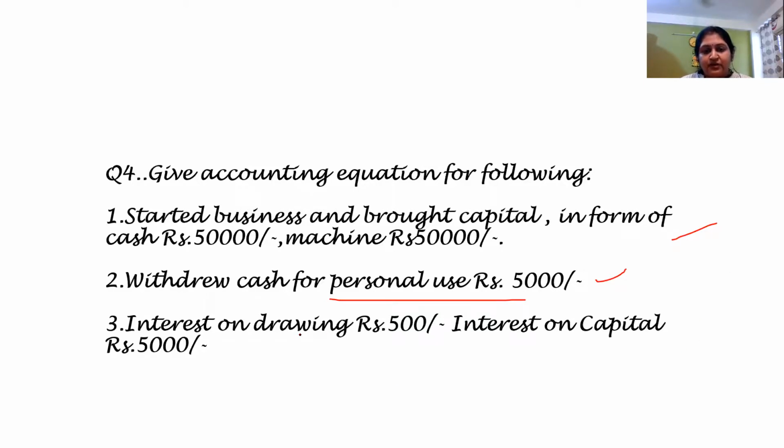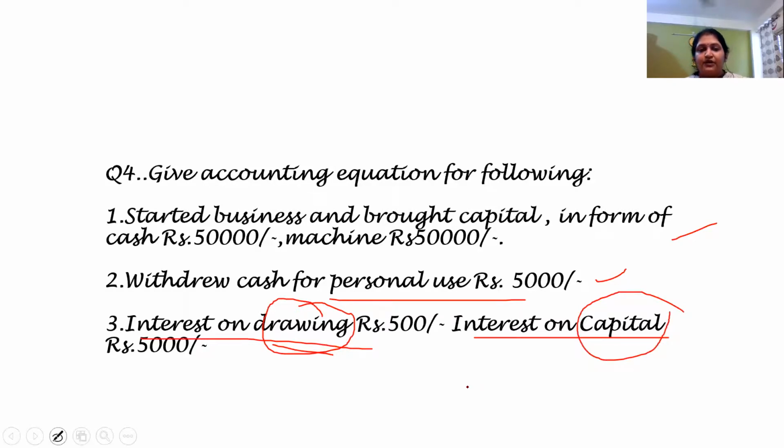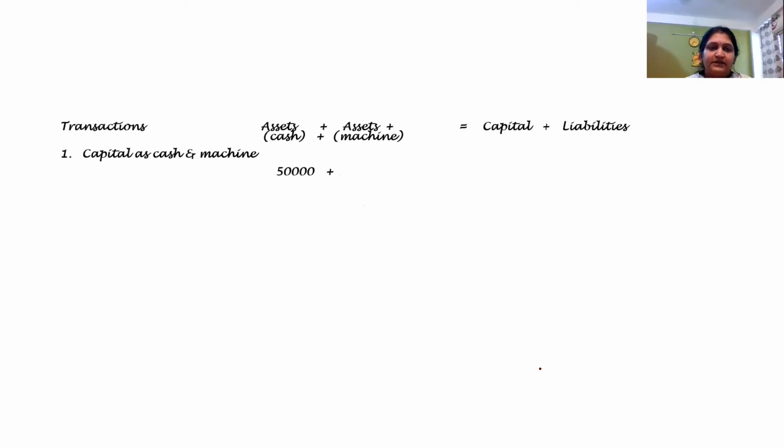Then interest on drawings and interest on capital. Now, you have understood what is drawing. Drawing means the amount which you have taken from business, and capital means that money which you have given to your business. So whenever you withdraw or whenever you invest, after some period, you will get the interest. At the end of the year, we will calculate the interest. From the business point of view, interest on drawing is an income and interest on capital is an expense. And accordingly, we will do the entries.